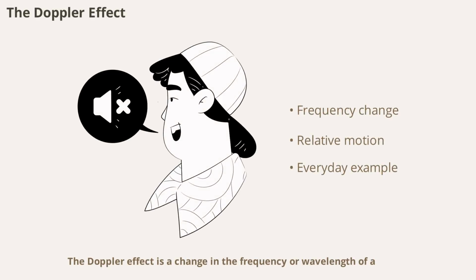The Doppler effect is a change in the frequency or wavelength of a wave as observed by someone moving relative to the source of the wave. You've probably noticed this when an ambulance passes by. The siren sounds higher as it approaches and lower as it moves away. This effect is not limited to sound. It also applies to light and other waves. The Doppler effect has important applications in astronomy, radar, and medical imaging.